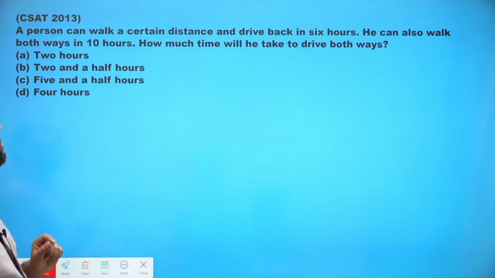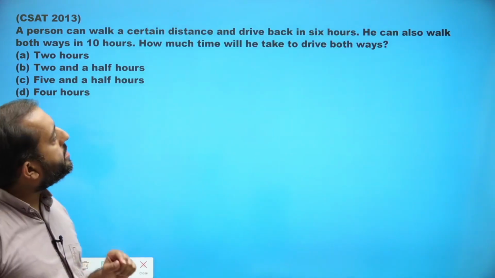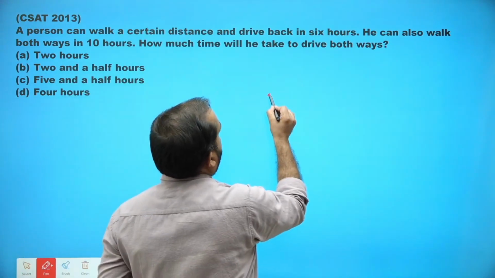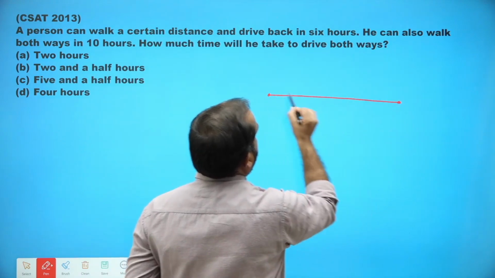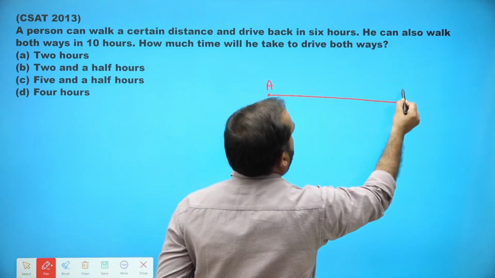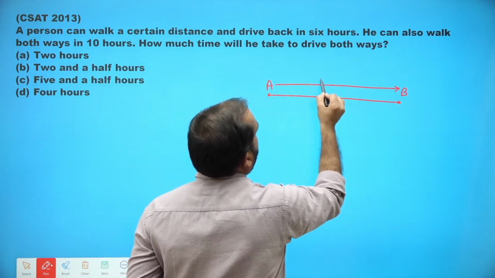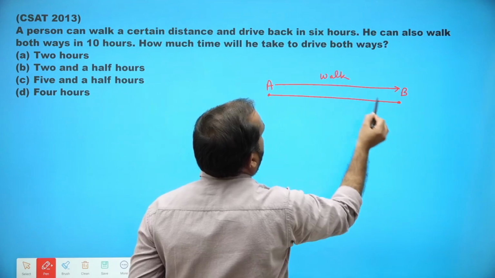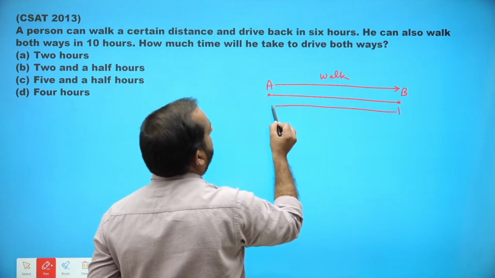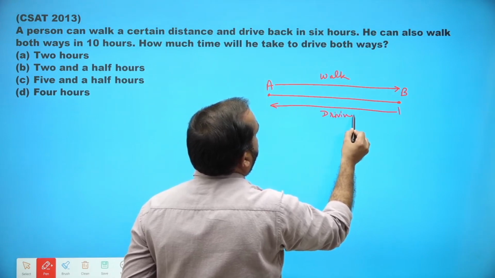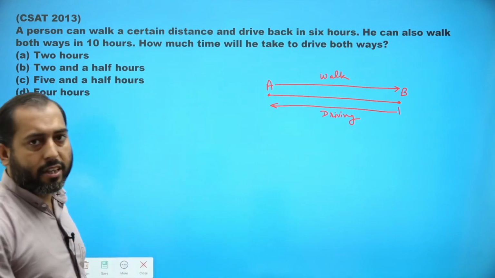First problem says a person walks a certain distance and drives back in 6 hours. Let's see. The distance is AB. So if he traveled to B by walking and comes back by driving, the total time taken is 6 hours.